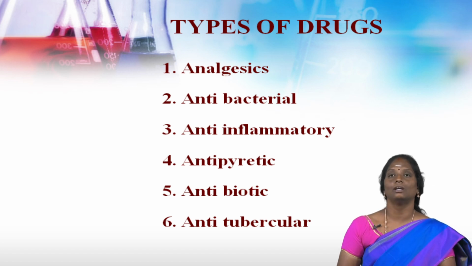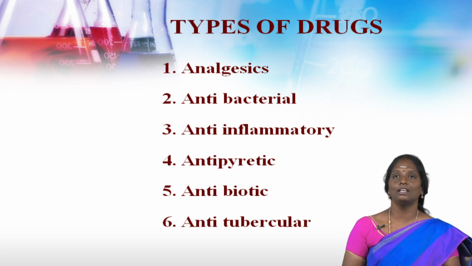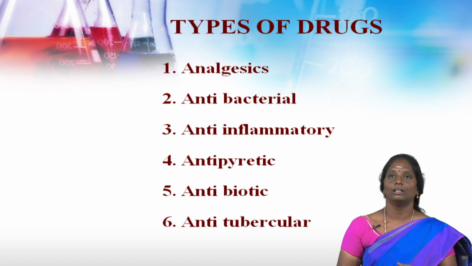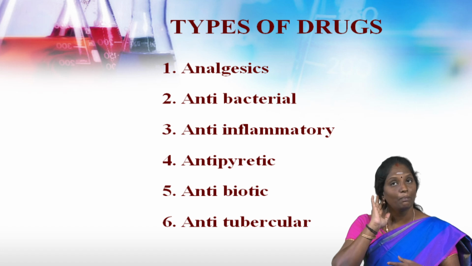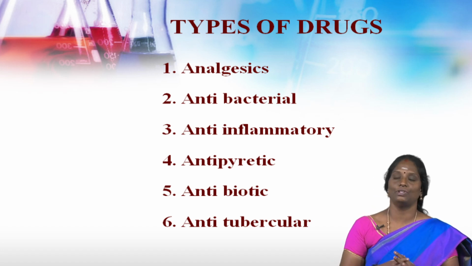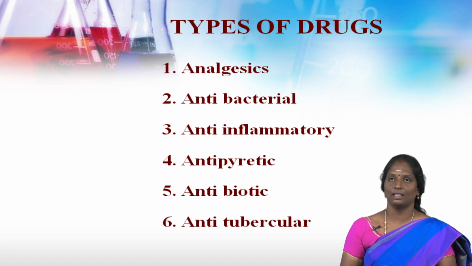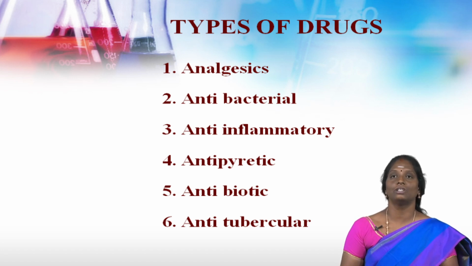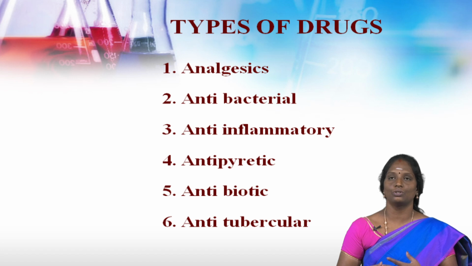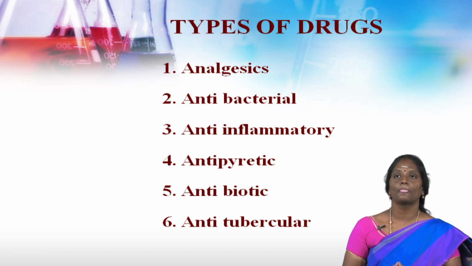The fourth type is antipyretics. Antipyretics are drugs which reduce the elevated body temperature. The hypothalamus, situated at the base of the brain, regulates the body temperature. In fever, the body temperature increases and the antipyretic agent induces the hypothalamus to bring down the temperature to the normal level.